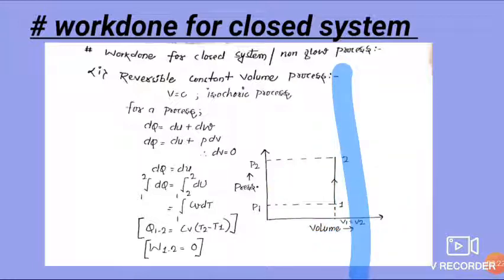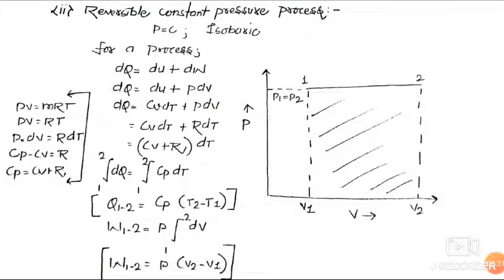Dear friends, now we will move to our next process, which is reversible constant pressure process. Here pressure is constant, so this process is called isobaric process. We know that first law for process is dq is equal to du plus dw, and this is closed process. dw is equal to pdv, and what we get? dq is equal to cv dt plus pdv.